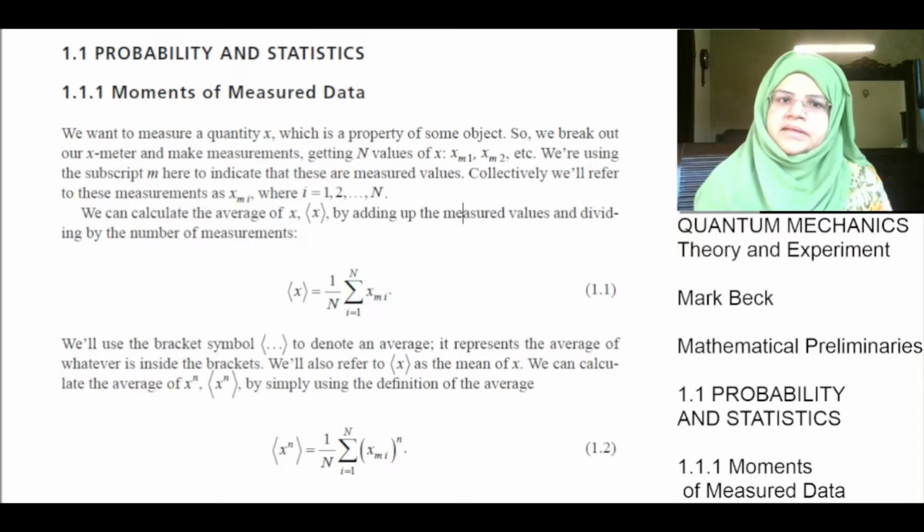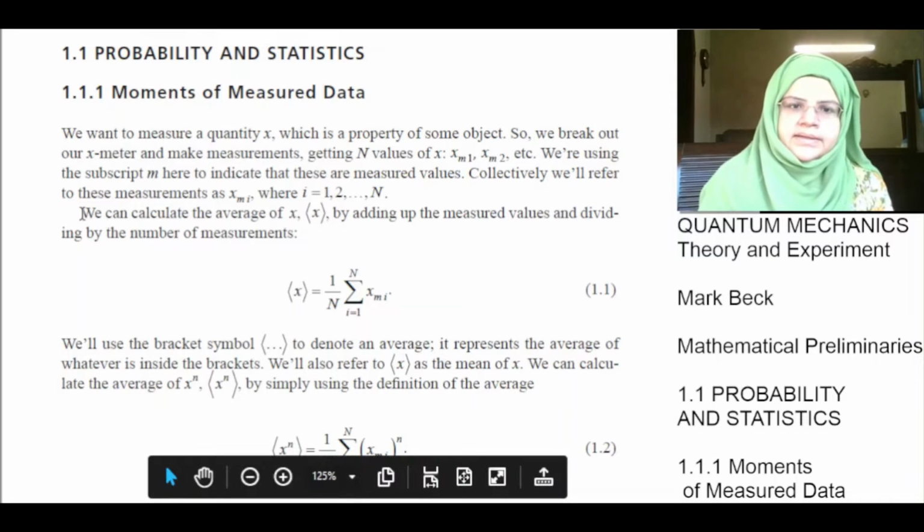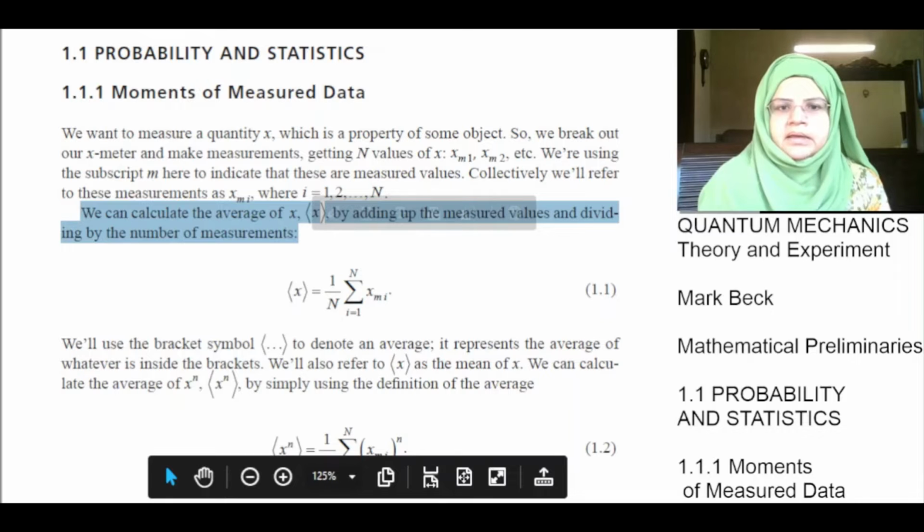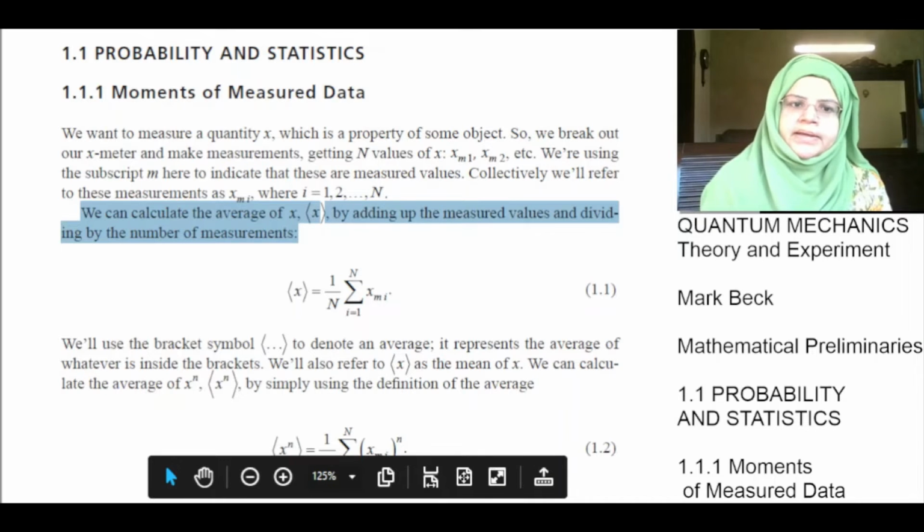So basically it means that if we want to measure the quantity x, we'll measure it n times to get the average value. We can calculate the average of x, where the triangular bracket x denotes the average value of x, by adding up the measured values and dividing by the number of the measurements. So we can get the mean by adding up the measured values and dividing it by the total number of measurements that we made.